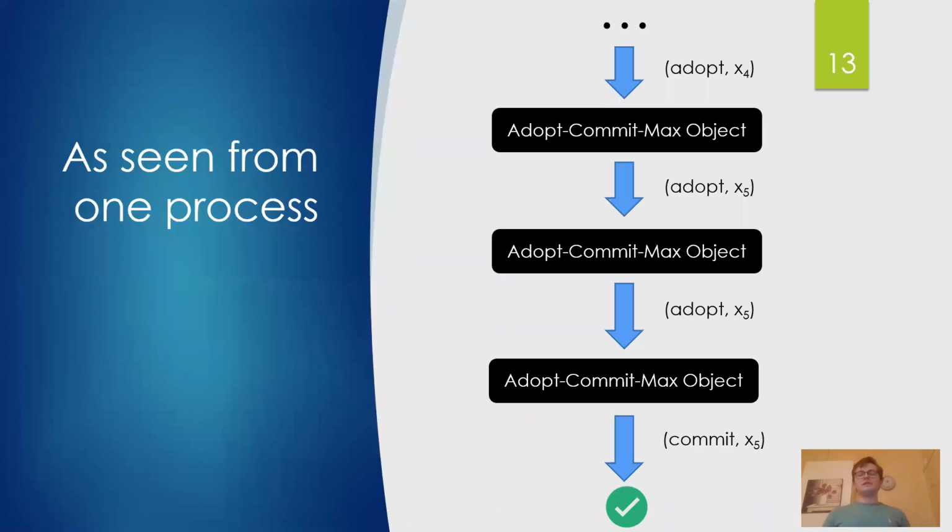Each process will have a series of these adopt-commit-max objects coming one right after the other, each one taking as input the value, and the adopt or commit that was outputted by the previous object. Eventually, after picking up the max each time and clearing out all values except one, all processes will have the same value sent by everyone, and everyone will be able to see only the same value from everyone they got a response from and commit said value.